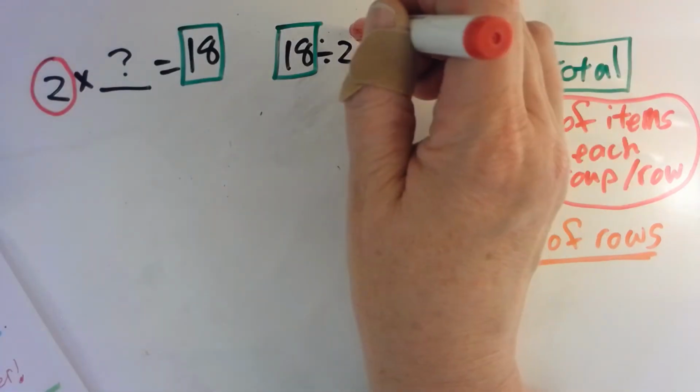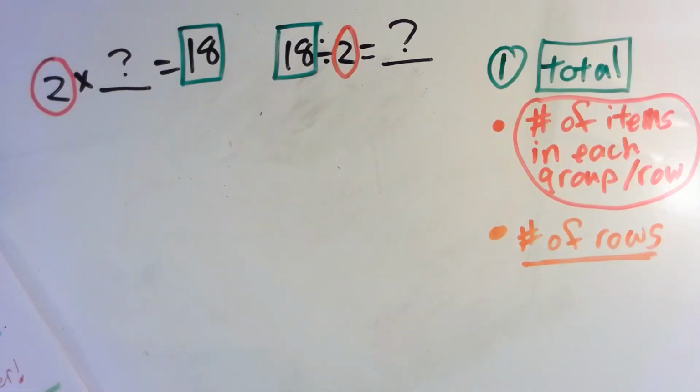Now, let's say we know the number of items in each group is 2. So we're going to circle the 2. Okay, so the number of items in each row, each group is 2.